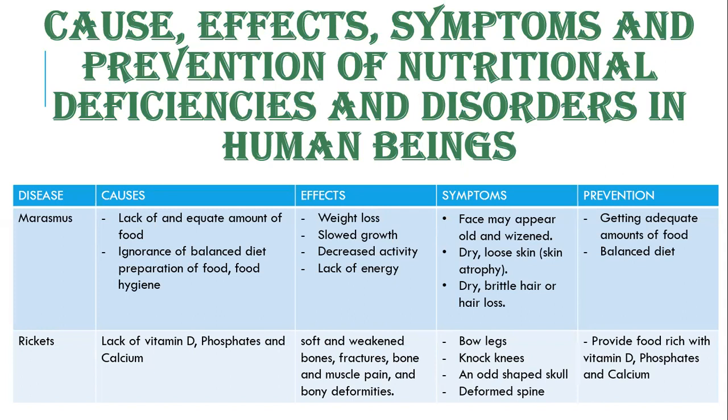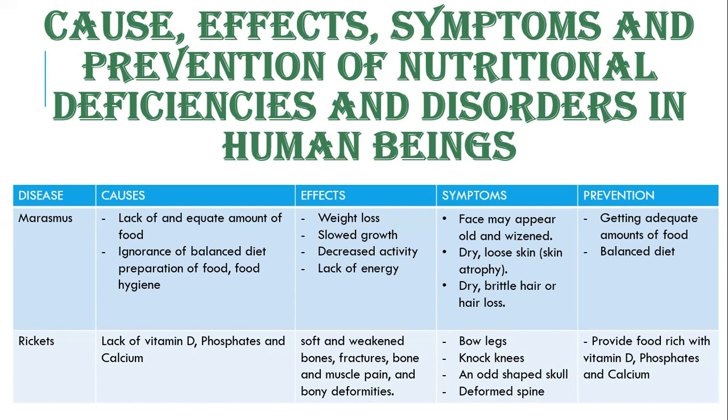The other one is bone and muscle pain in the body, or bony deformities. So there can be the presence of various deformities and weakened bones. This lack of vitamin D, phosphates, and calcium will have substantial effects within the skeletal system.